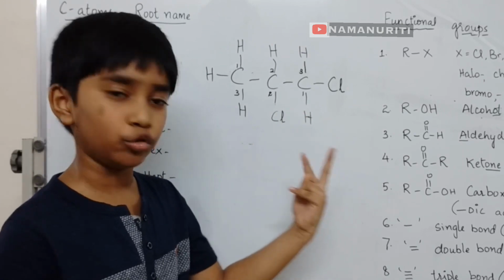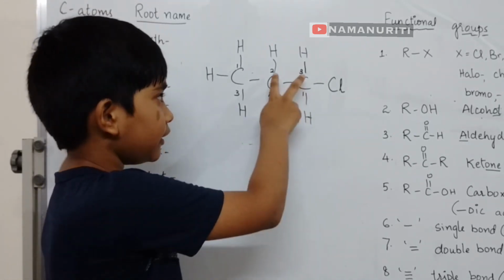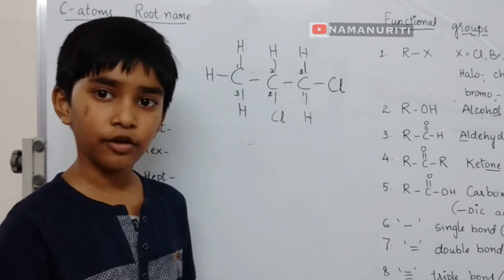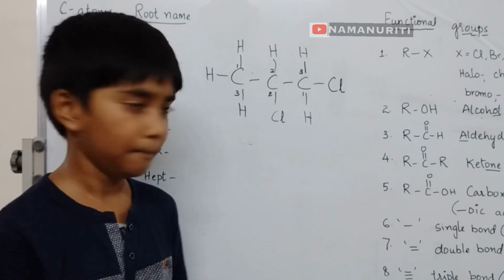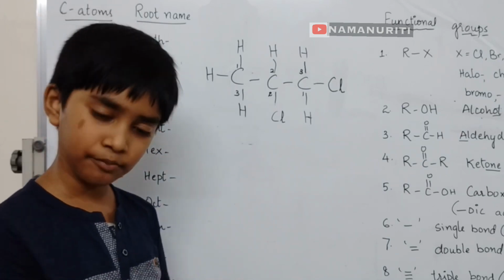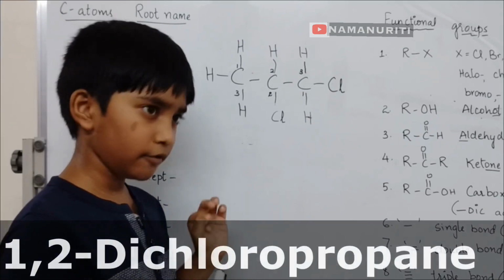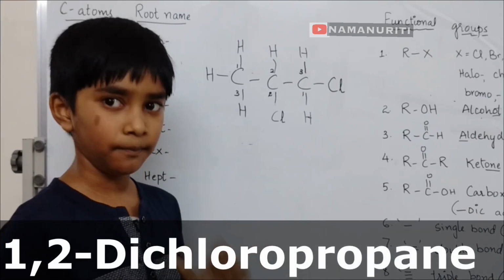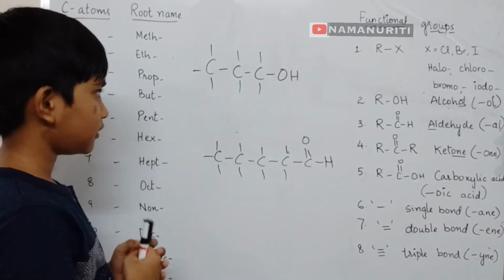There are 2 chlorines, so let's take the least number. Here 2 plus 3 is equal to 5. This is larger than 1 plus 2 is equal to 3. So 3 is smaller than 5. So let's take 1,2-dichloropropane.